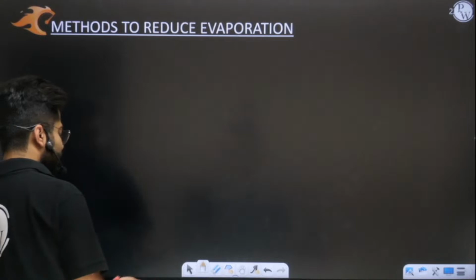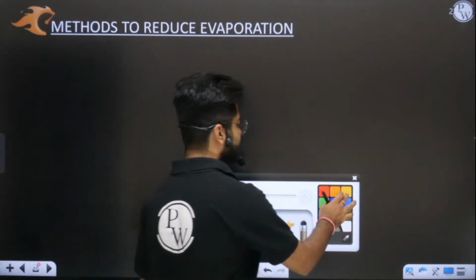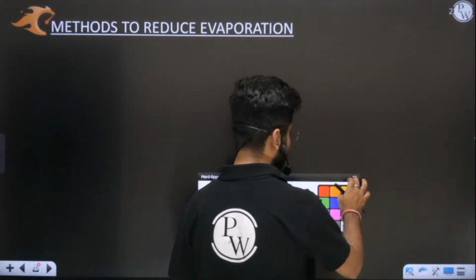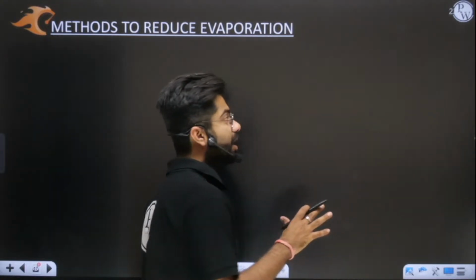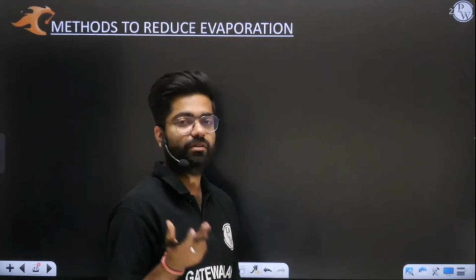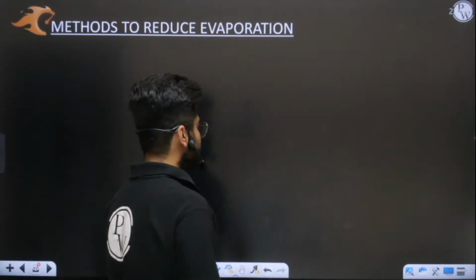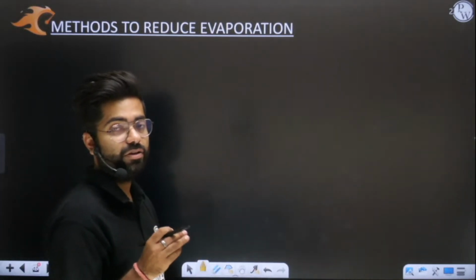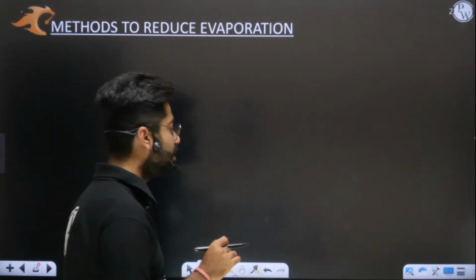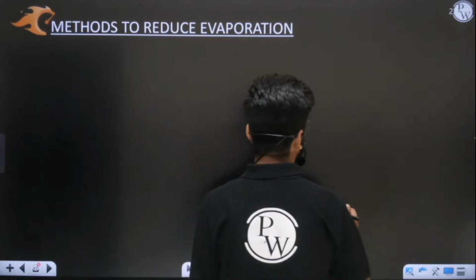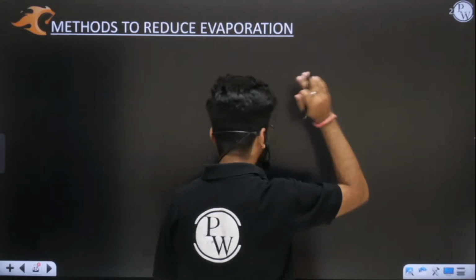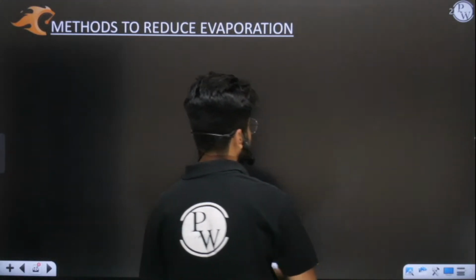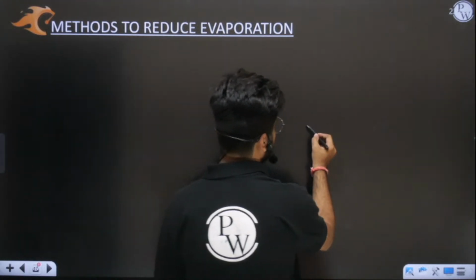See, there are many methods, but let me explain it to you with the help of a beautiful example here. First you have to understand how we reduce it, what is the need, why, and where exactly. So if we talk of where to reduce evaporation, listen very carefully. Let us assume we have a river valley. This is your river valley.